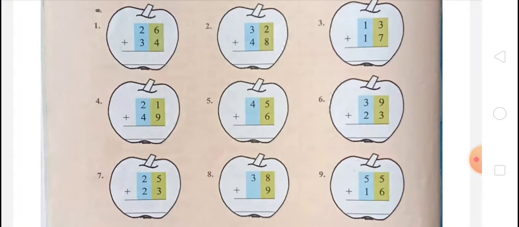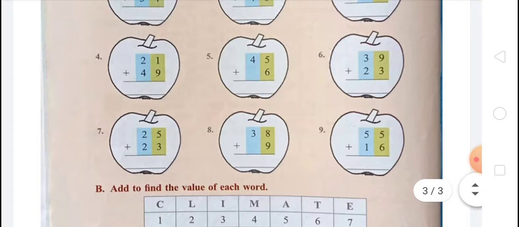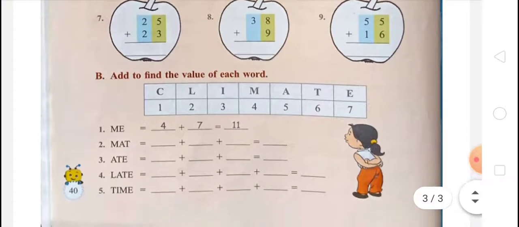Question number 7, 25 plus 23: 5 plus 3 is 8, 2 plus 2 is 4. So that is 48. So you have to color this apple red. Question number 8, 38 plus 9: 8 plus 9 is 17, 7 and carry 1, 3 plus 1 is 4. So that is 47. So you have to color this apple red. Question number 9: 5 plus 6 is 11, 1 and carry 1, 5 plus 1 is 6, 1, 7. So that is 71. So you have to color this apple green.